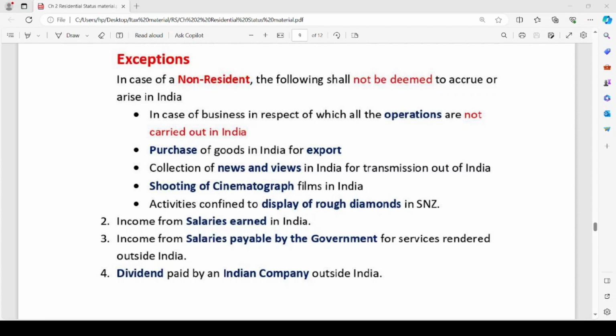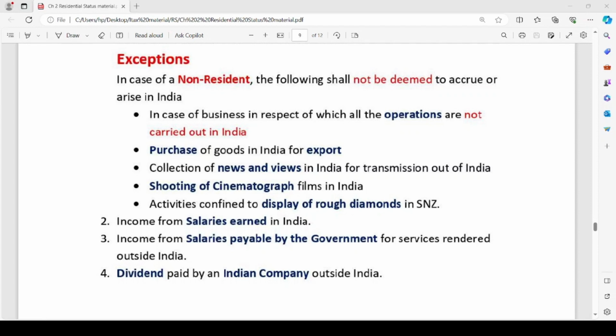The fifth point is activities confined to display of rough diamonds in SEZ. There is a foreign company engaged in the business of mining of diamonds, and if such foreign company is displaying the rough diamonds in SEZs and is earning any income from such activity, such income shall not be deemed to accrue or arise in India. In case of non-resident, these exceptions are applicable.